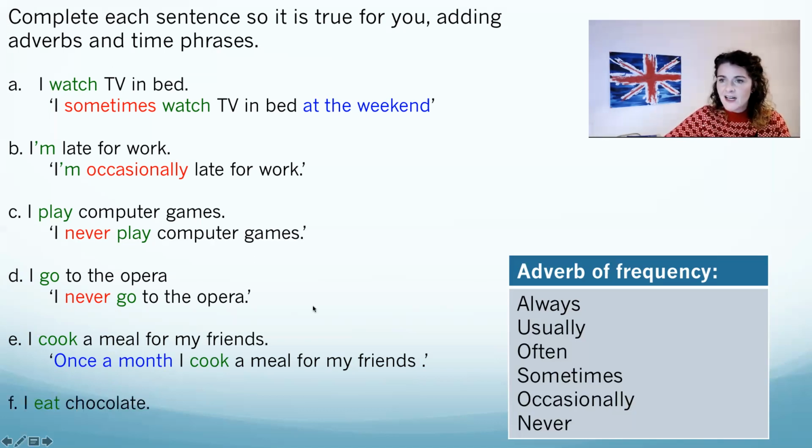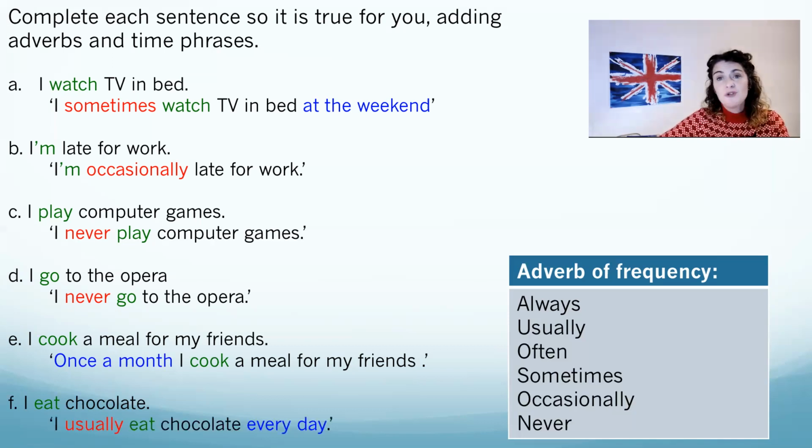And finally, I eat chocolate. Can you make this sentence true for you? Okay, well, for me, I usually eat chocolate every day. So I have made this sentence true for me by adding an adverb of frequency here, usually, before the verb eat, and an additional time phrase at the end, every day, which tells you how often I do this activity.